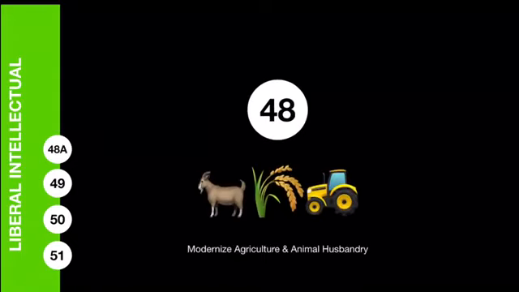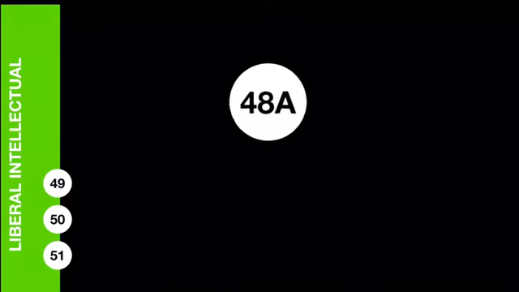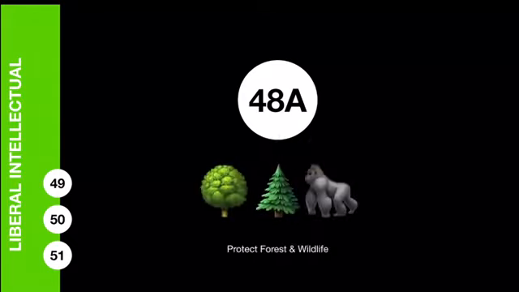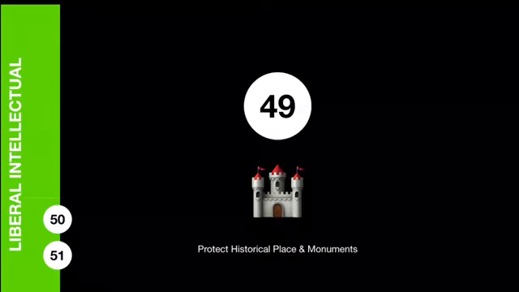Article 48 says that the state should try to modernize agriculture and animal husbandry. Article 48A says that the state should try to protect forest and wildlife, and it was not mentioned in the original constitution. It has been incorporated by the 42nd Amendment Act of 1976. Article 49 says that the state should try to protect historical places and monuments.